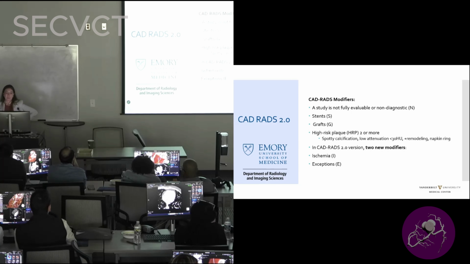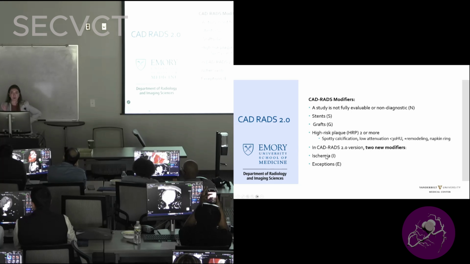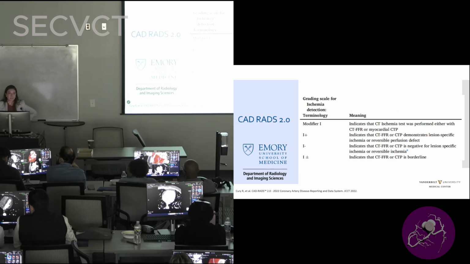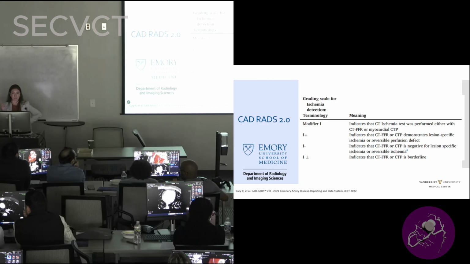And in this new or newer version, we have 2 modifiers for ischemia, and that can be determined by either CT FFR or CT perfusion. And then exceptions. So the case that we just did is going to be CAD RADS 0E, because exceptions, so fistulas, dissections, anomalies, they're all going to be under E. So grading the scale of ischemia, this is very straightforward. Unlike everything else, this is the most straightforward thing. So positive, negative, or borderline ischemia on FFR or perfusion.